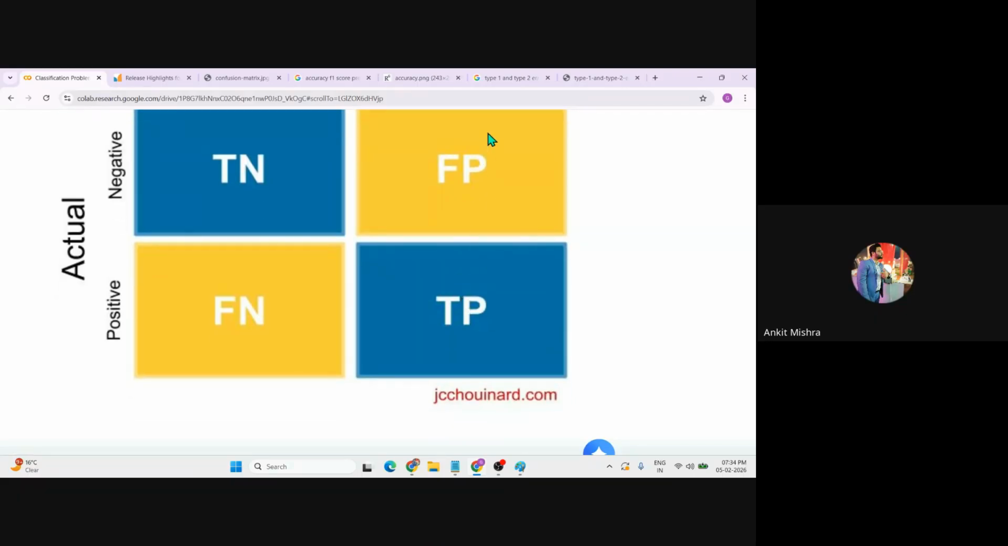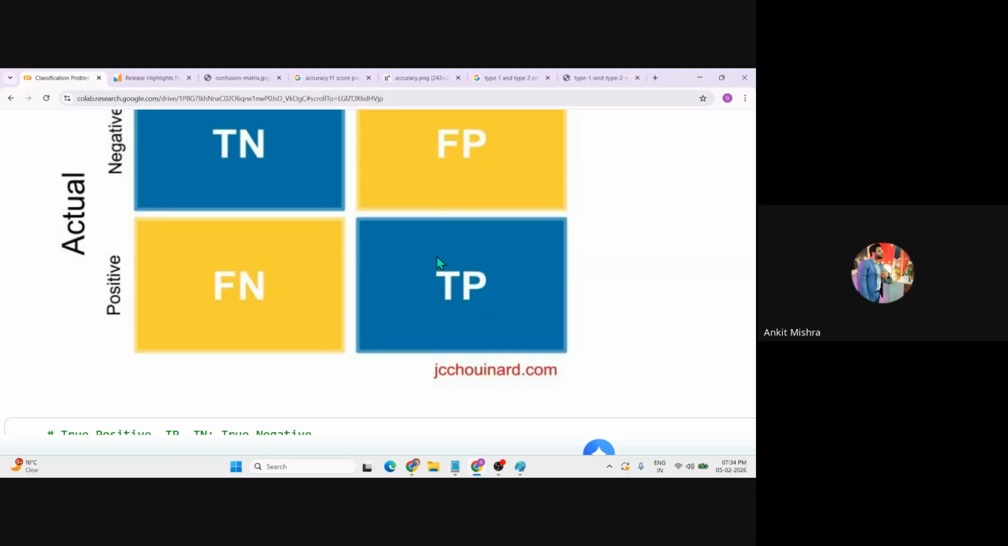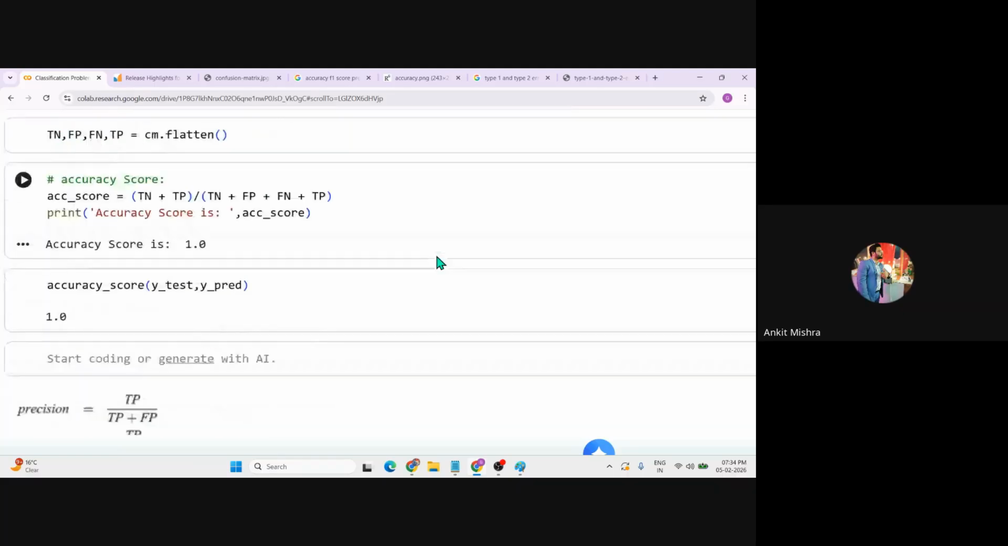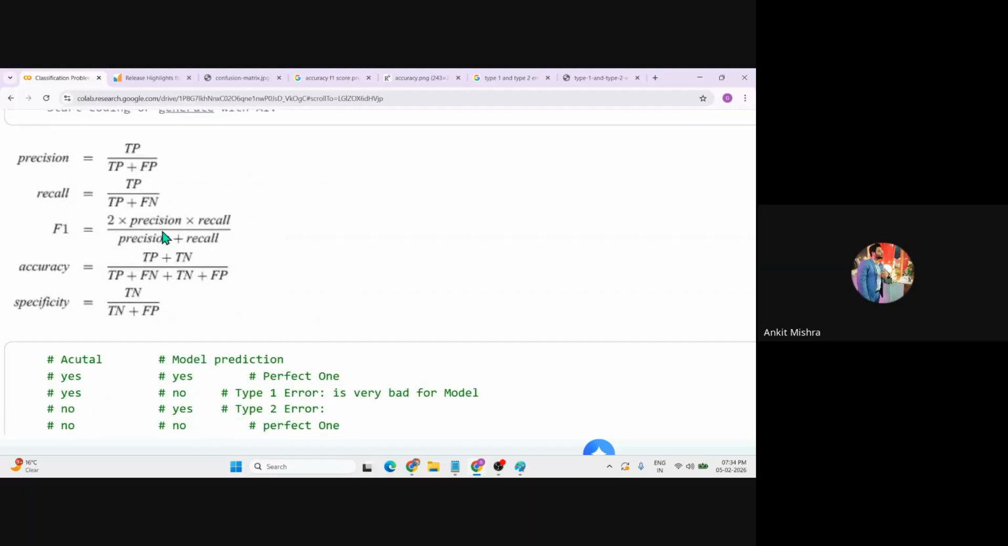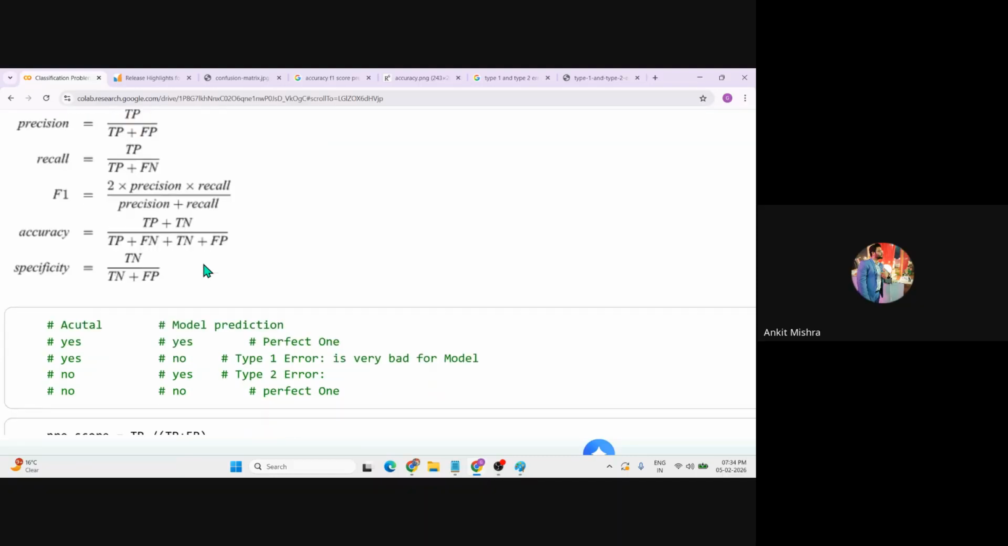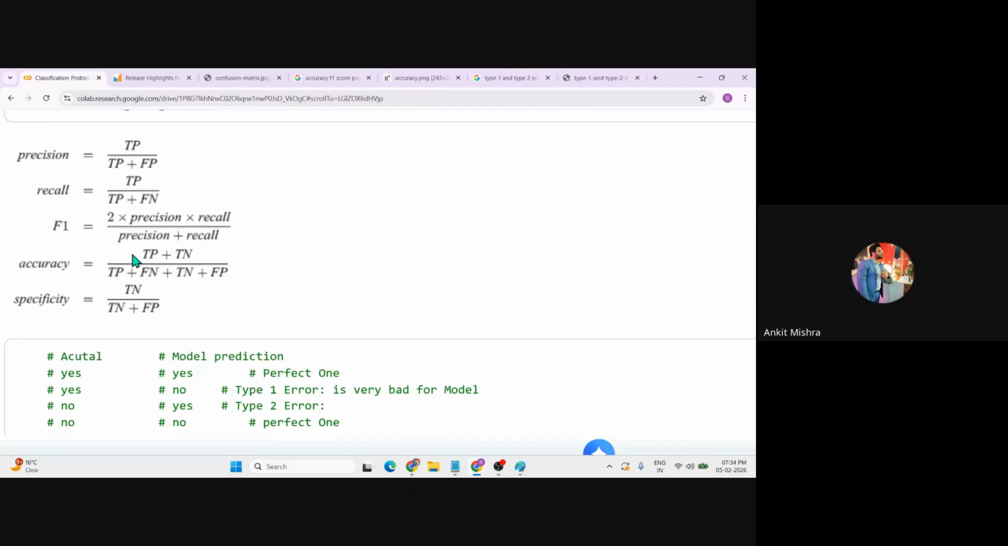It's like TP divided by TP plus FP. If you just try to learn or mug up the formula, definitely you will forget, right? So just take a reference. You have to understand the concept, right? If you practice multiple times, definitely you will understand the formula as well, right?